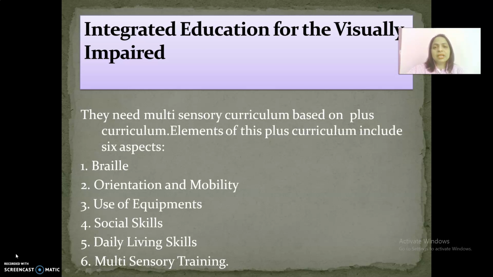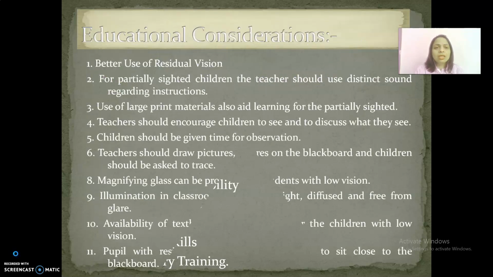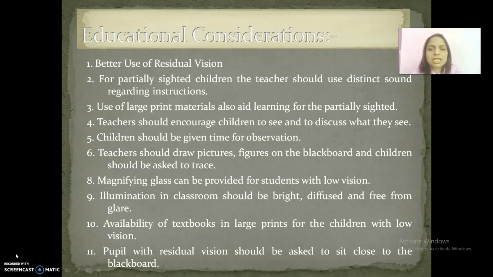Then multisensory training. Availability of multisensory material and training in them is very helpful to visually impaired children in overcoming their limitations. Now let us see how better use of residual vision can be made. For partially sighted children, the primarily used sense is still vision. So there may be some provisions, and with the help of these provisions, good utilization of the residual vision can be done.